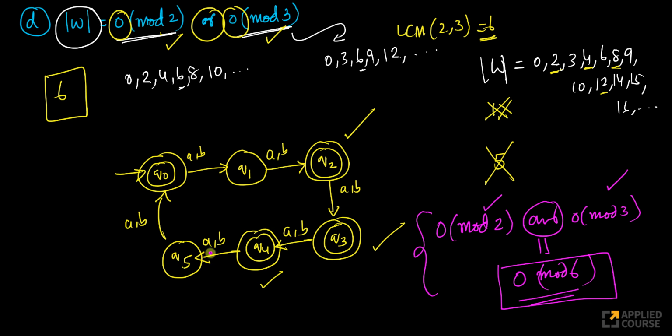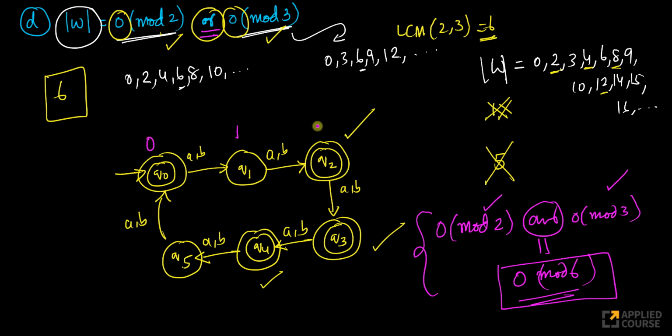This is actually 0 mod 6 if only this was the final state. This is not a final state, this is not a final state, this is not a final state. Then imagine if Q2, Q3, Q4 are not final states, only Q0 is the final state, this model is actually 0 mod 6. But we have logical OR here, not AND. We have logical OR, right? Because we have logical OR here, this corresponds to 0, yes.